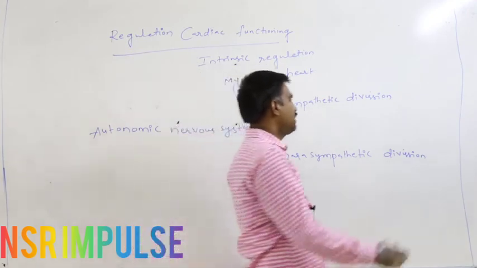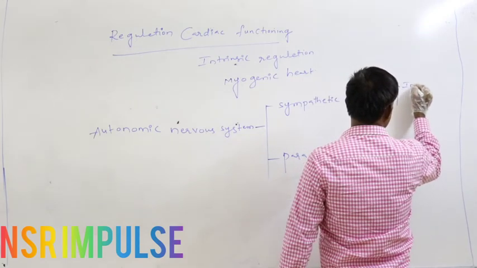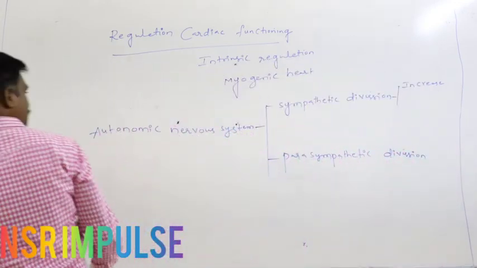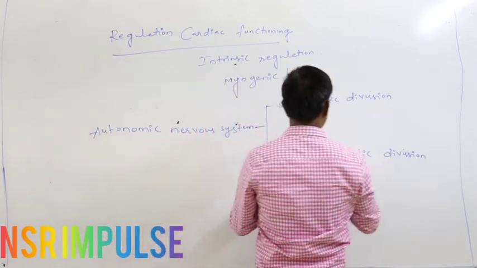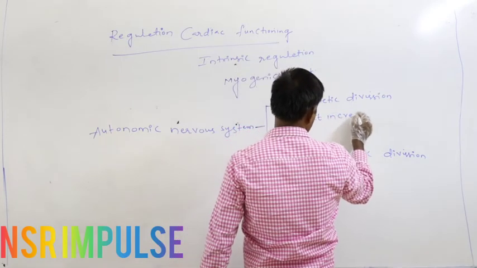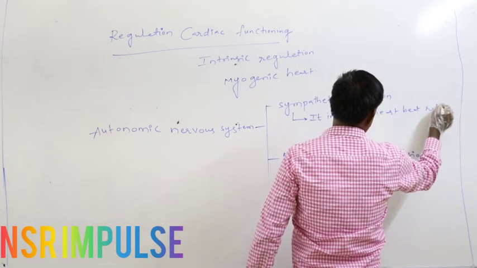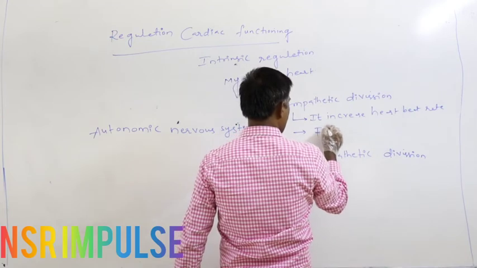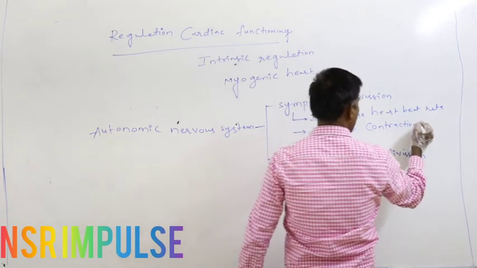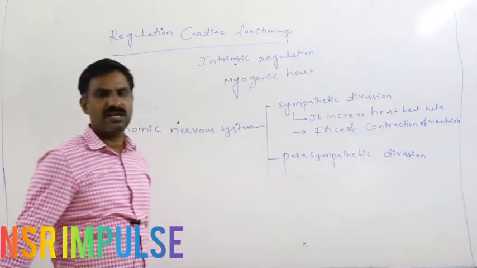The sympathetic division always increases the heartbeat rate and the force of contraction of the ventricle.